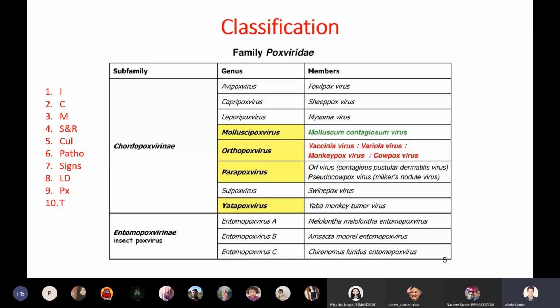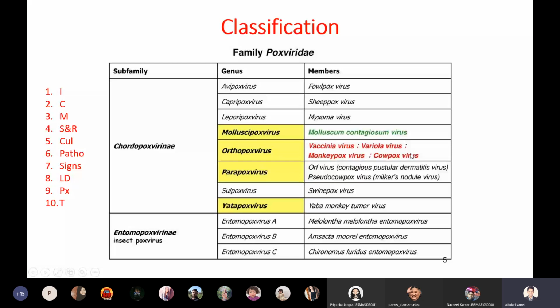That is why cowpox worked for smallpox infection, because they're both sharing the same genus. That means they're structurally or genetically closely related viruses. So this virus's antibodies also targeted smallpox. So that is why the people were immunized. Immunization worked out because both viruses belong to the same genus. Okay, so this is all about the classification of smallpox.